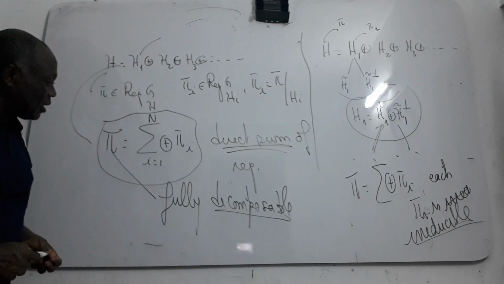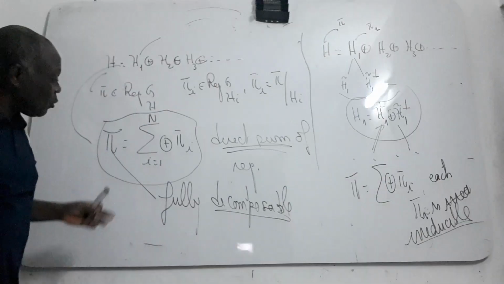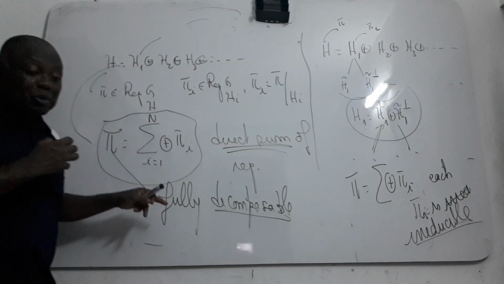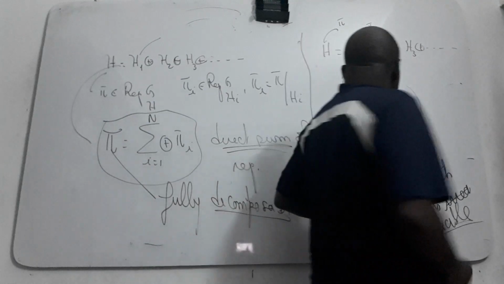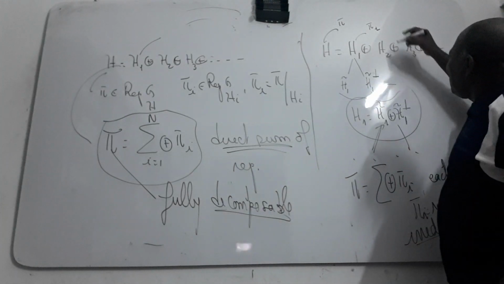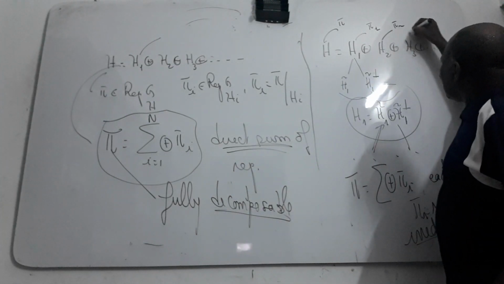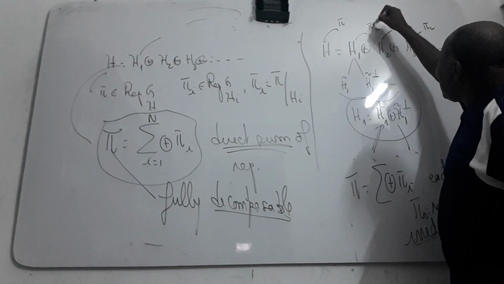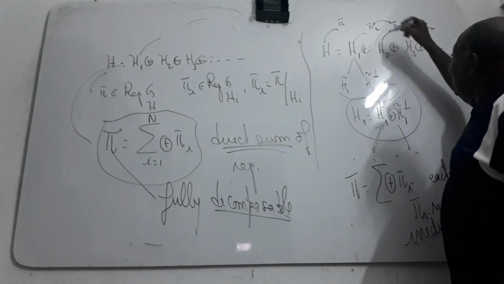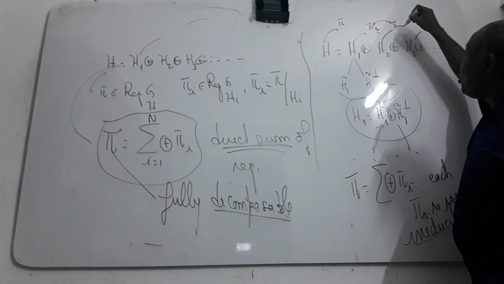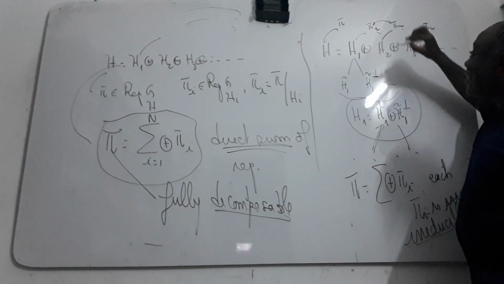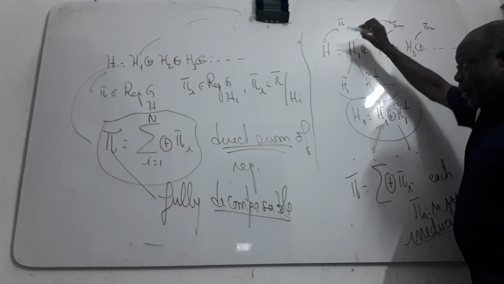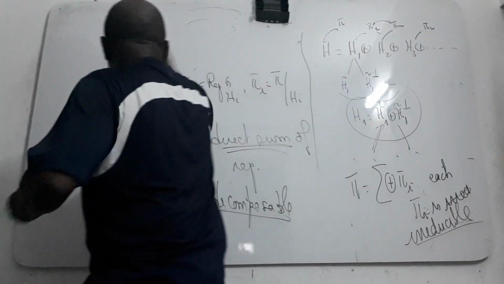In this case, each component representation is irreducible. If this is pi 2 and this one is pi 3, and if the two are equivalent, for example if pi 1 is equivalent to pi 2, I can say that pi 1 is contained 2 times in pi. Then you will have this condition.